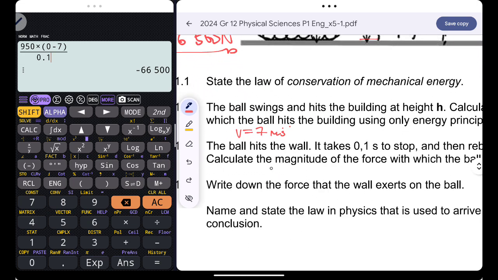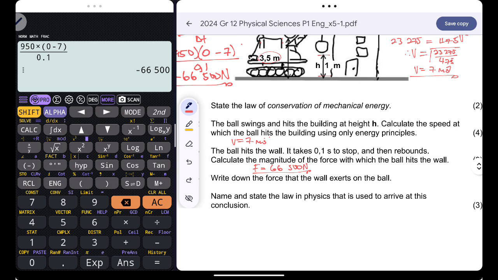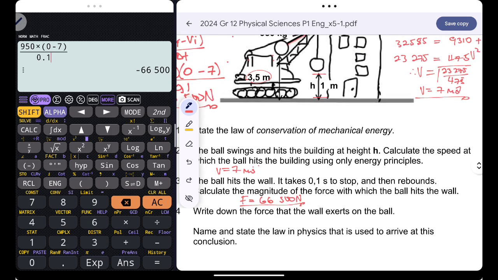So the magnitude of the force, guys, is 66,500 newtons. Now they want us to write down the force that the wall will exert on the ball and name and state the law in physics that is used to arrive at this answer. When body A exerts a force on body B, body B will exert an equal but opposite force on body A. So the same thing applies here.